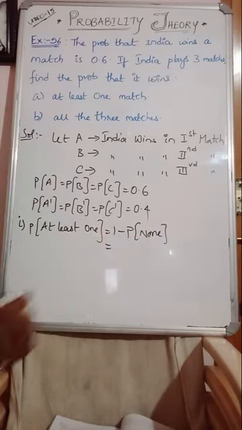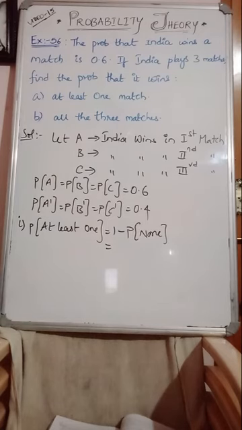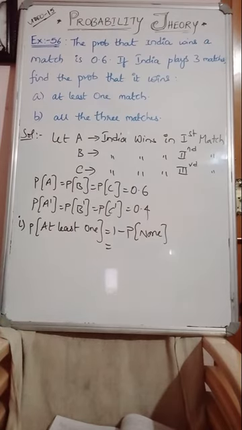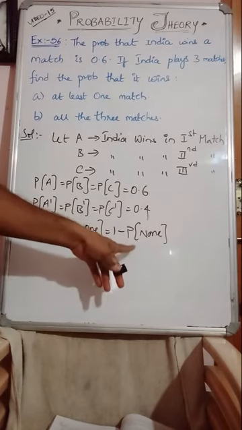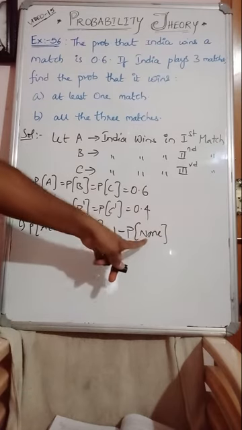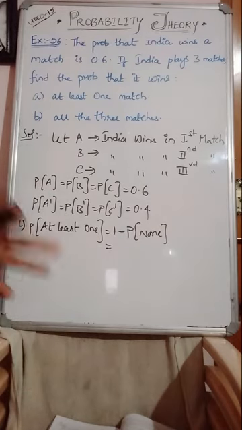Same logic as in the previous question that I have applied. So at least one means A can win or B can win or C can win. I mean first match can win or third match or second match, or first and second together or second and third together or third and first together or all the 3. So there are many possible cases. Instead of calculating all, 1 minus none, I mean no matches won by India, that if you remove, remaining all are about winning only.